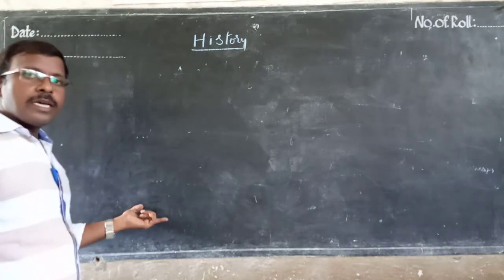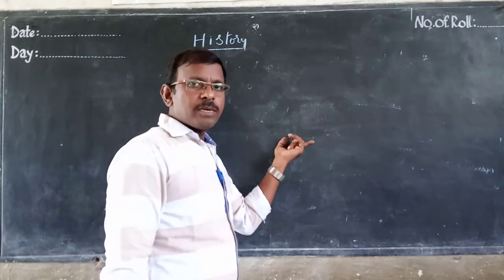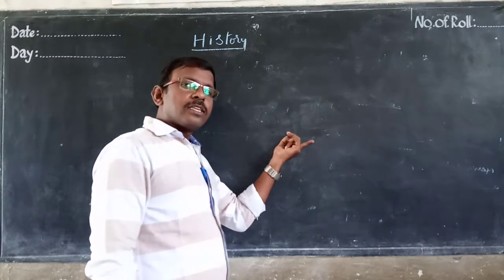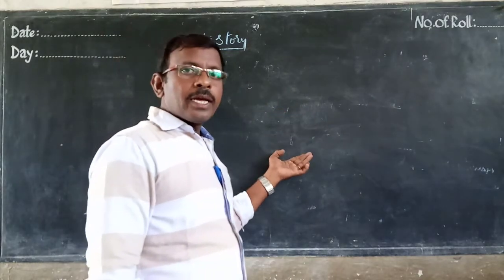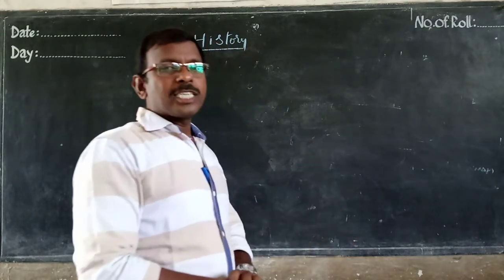This protohistory is again divided into ancient period, medieval period, modern period. And Europeans have divided it as ancient period, medieval period, early modern period, modern period. Like that they have divided it, as per Europeans.